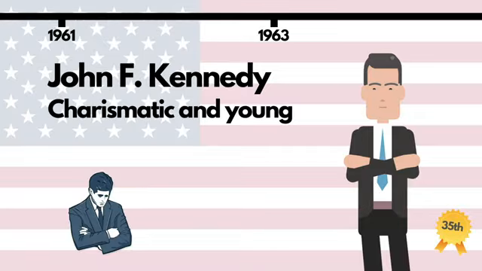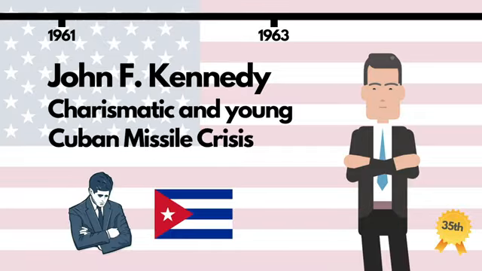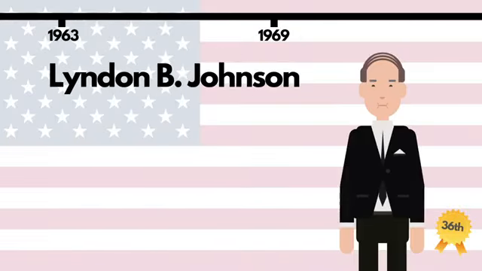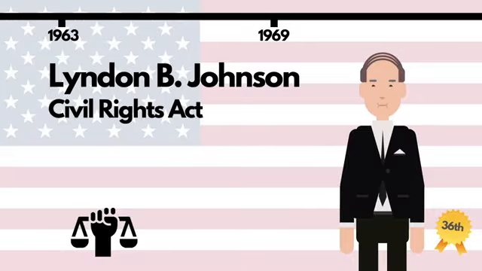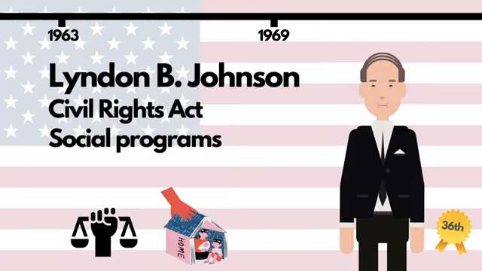Perhaps the most famous event of his tenure is the Cuban Missile Crisis, with World War III almost breaking out after the Soviet Union placed nuclear missiles there. JFK became the fourth president to be assassinated whilst in office, after he was shot to death in Dallas. He was succeeded by his vice president, Lyndon B. Johnson, who ensured Kennedy's Civil Rights Act was taken forward. LBJ also introduced a series of social programs for medical care, housing, education and transport.